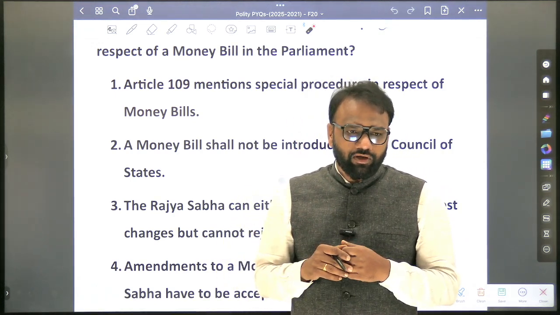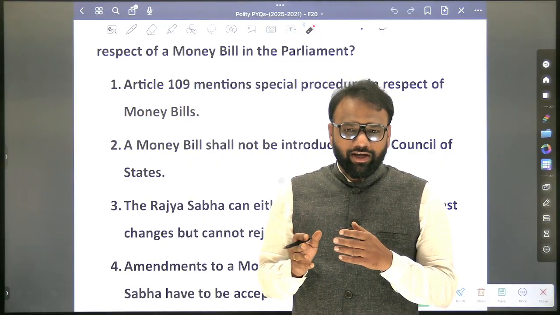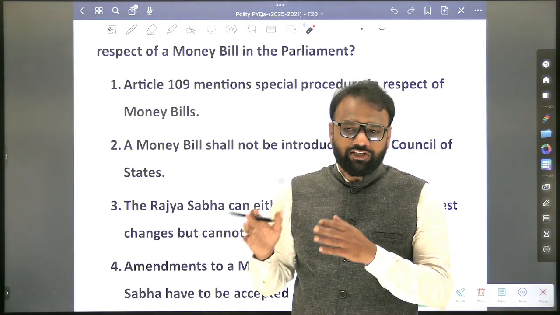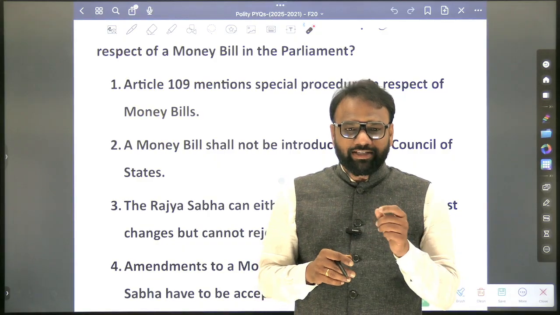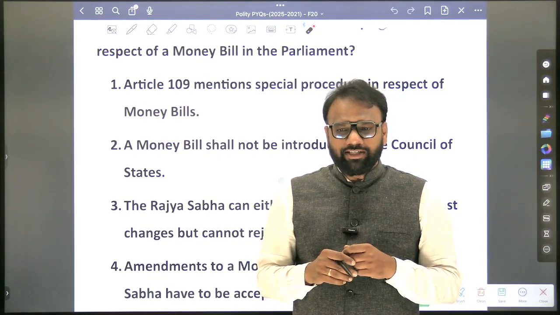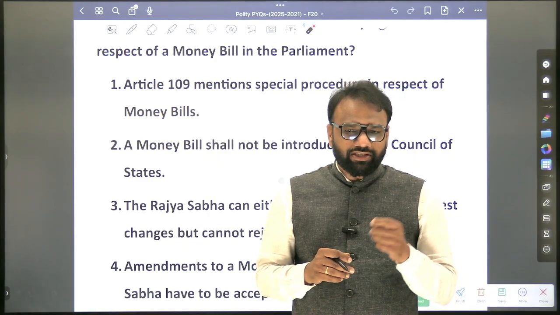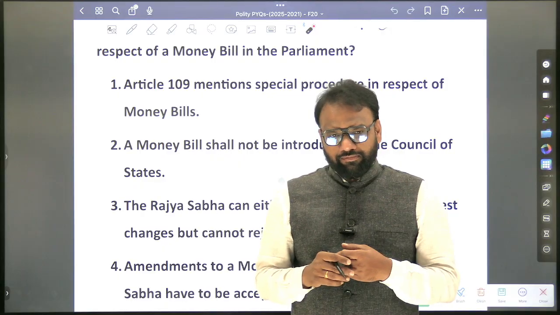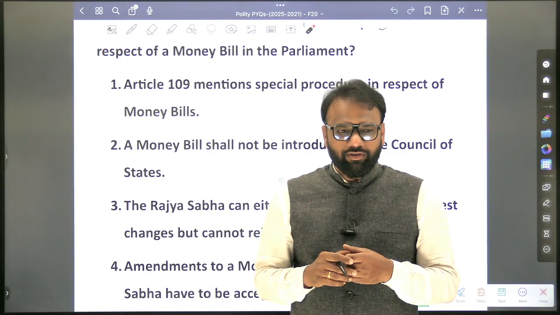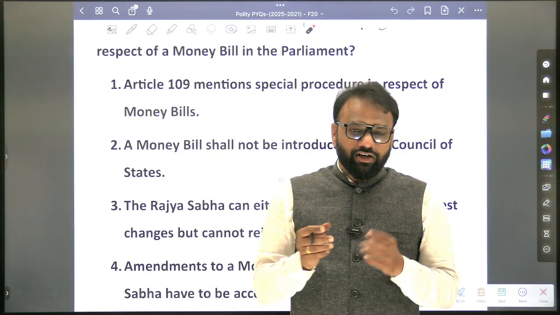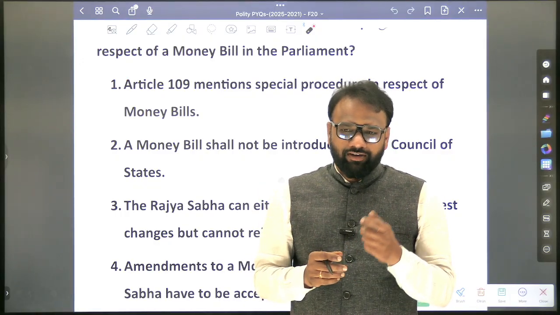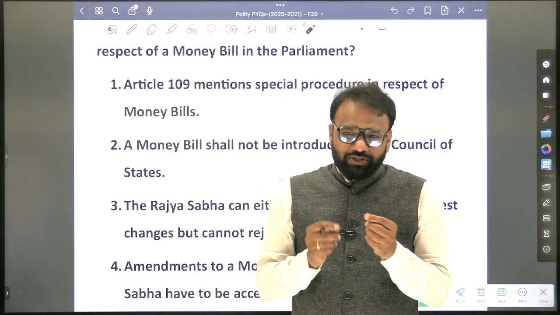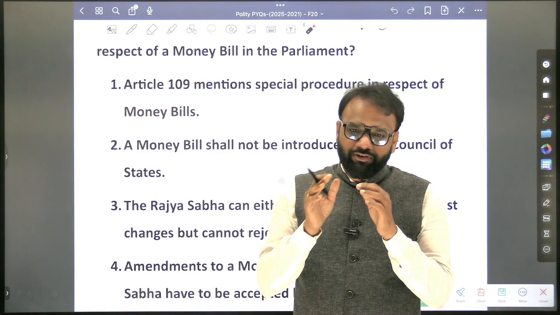Yes, 112, 110, in the context of these bills. 117 in the context of the finance bill. 148 deals with CAG. So some of the bodies are important bodies. 280 deals with the Finance Commission. So some important articles that we retain, we'll only stick to them.